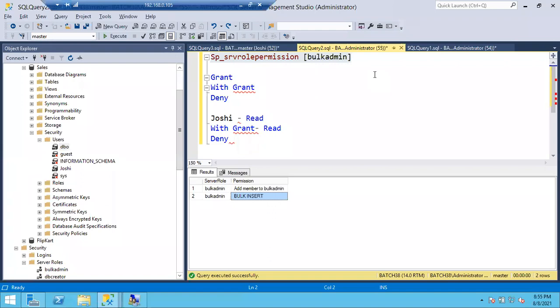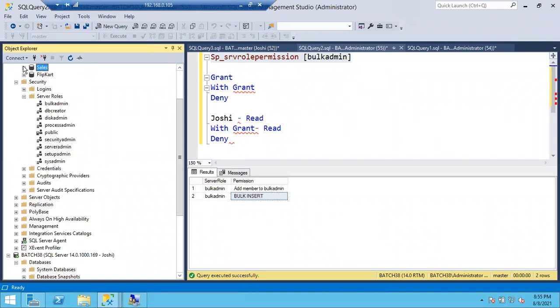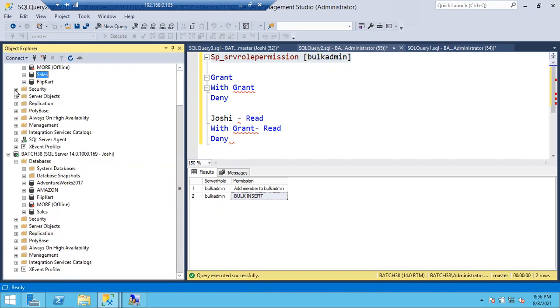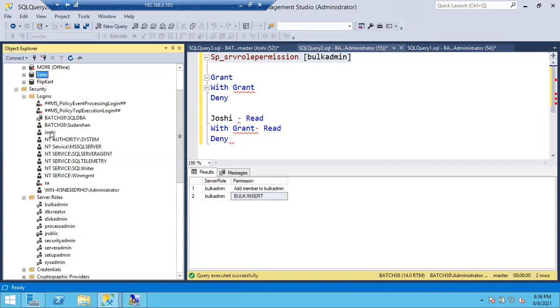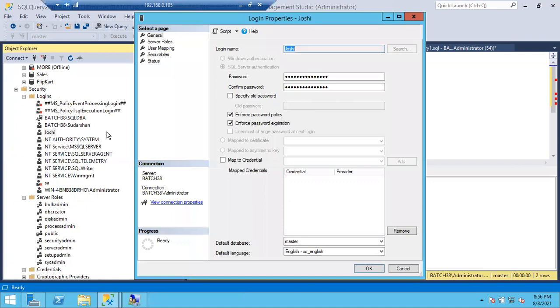How to add Joshi to the bulk admin role? Can anyone tell me? There are two ways actually. Can anyone tell me at least one way? I want to add a login to the bulk admin role. How can I do that? Yes, right click on Joshi. I will double click, for you. Yeah, user mapping.